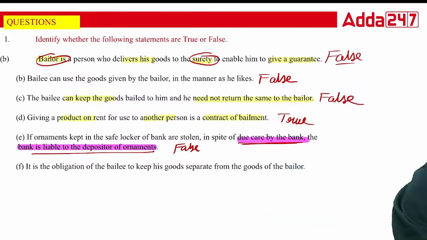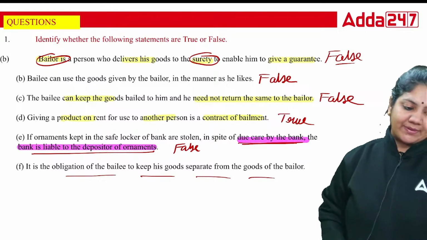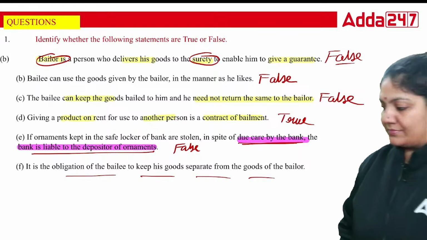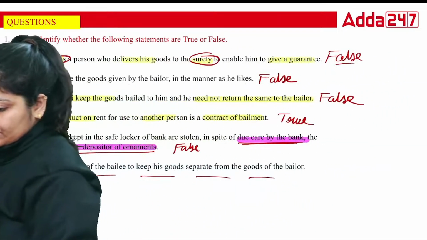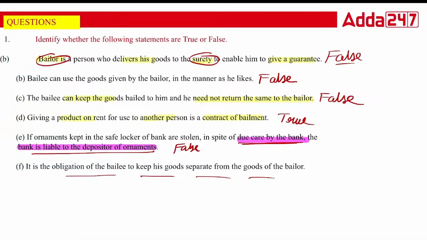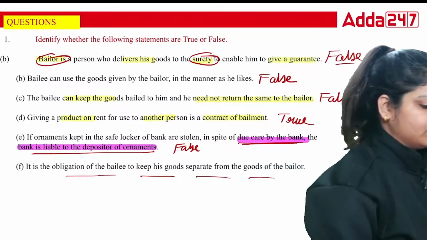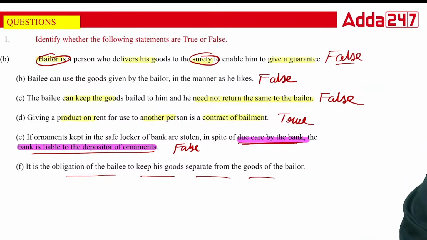Now the next is, it is the obligation of the bailee to keep his goods separate from the goods of the bailor. That is true or false. It is an obligation, that is a duty. This is absolutely true.